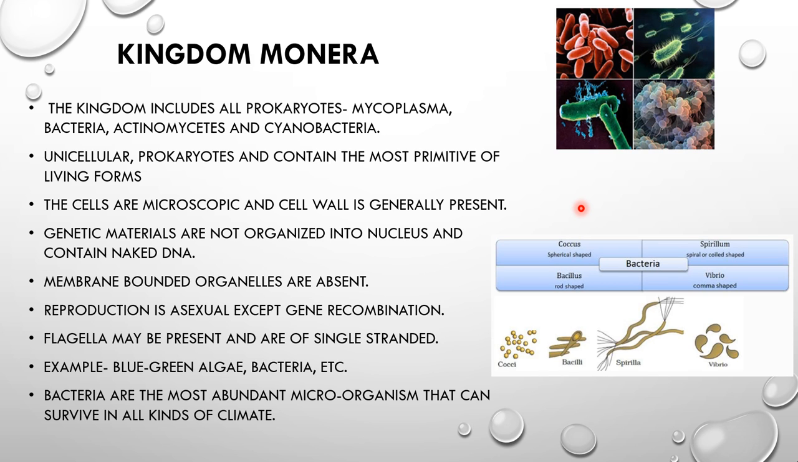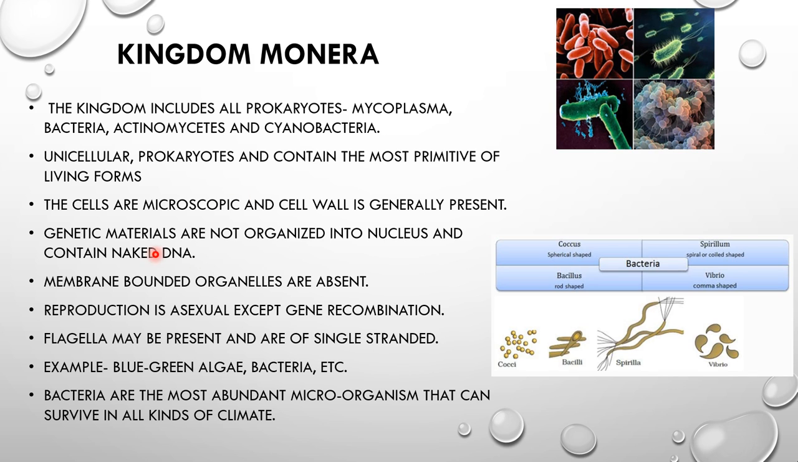All the bacteria are unicellular in nature. So they are unicellular prokaryotes and contain the most primitive of living forms. I'm talking about the Kingdom Monera. The cells are microscopic and the cell wall is generally present. The cell wall is generally present because the bacterial cell wall is very thick and also slimy.